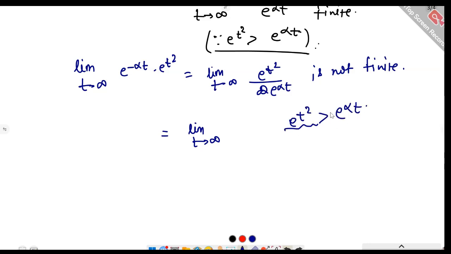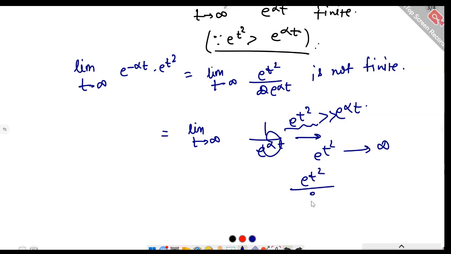So e raised to power t square tends to infinity much faster than e raised to power alpha t. Therefore this limit is not finite, this quantity tends to infinity. Therefore this is not of exponential order, and therefore the Laplace transform of e raised to power t square does not exist.